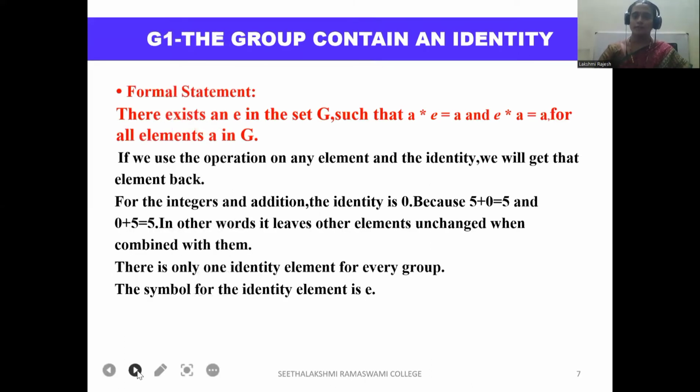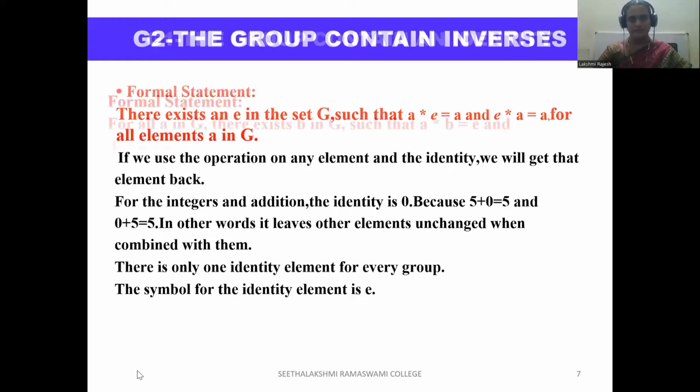G1. The group contains identity. There exists an E in set G such that A star E equals A and E star A equals A for all elements A in G. If you use the operation on any element and the identity, we will get that element back. For the integers and the addition, the identity is 0 because 5 plus 0 equals 5 and 0 plus 5 equals 5. In other words, it leaves other elements unchanged when combined with them. There is only one identity element for every group. The symbol for the identity element is E.